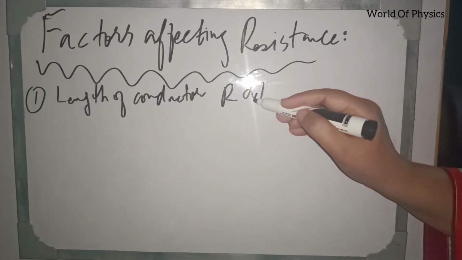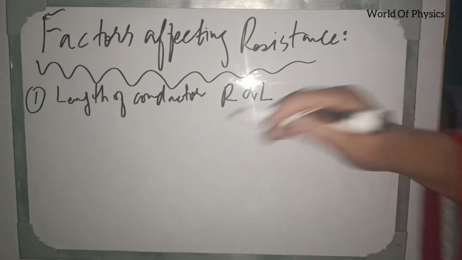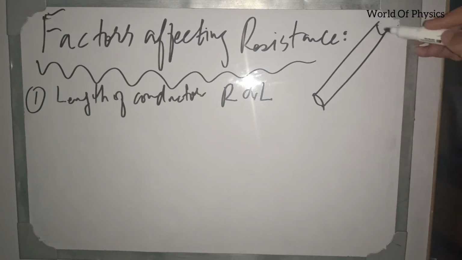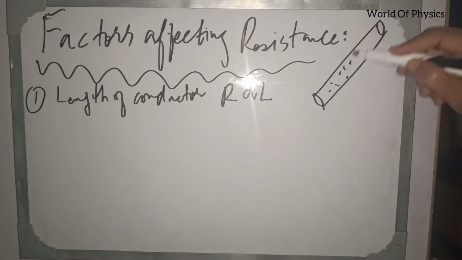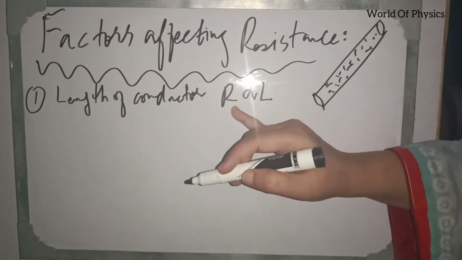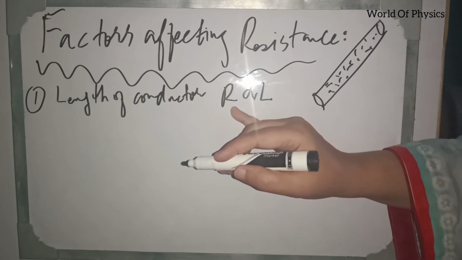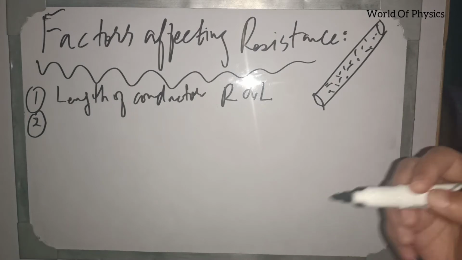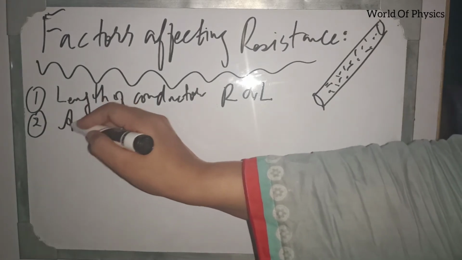R is proportional to L. It means more is the length of conductor, more will be resistance offered by the conductor. Less is the length of conductor, less will be resistance offered by the conductor. The second factor on which resistance depends is area of cross section of conducting wire.